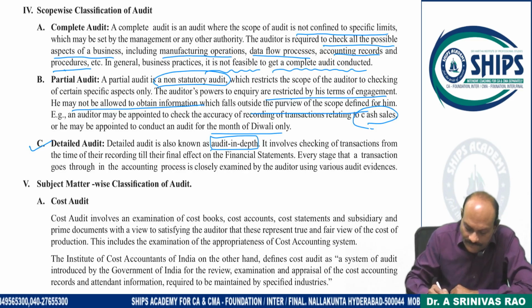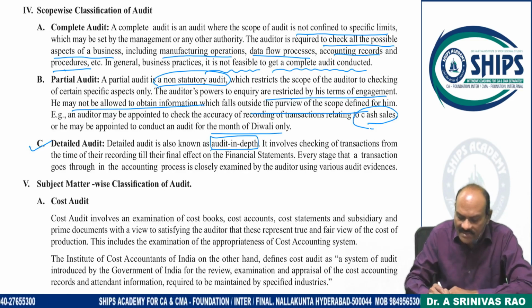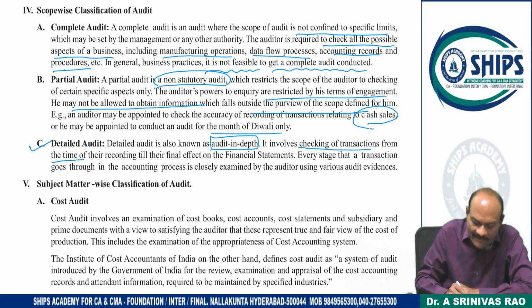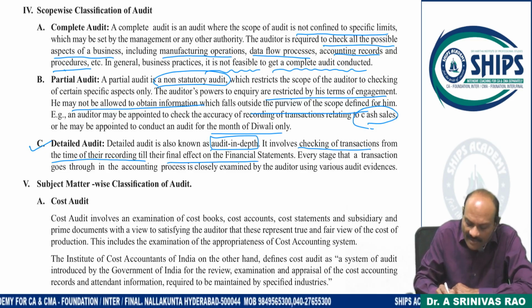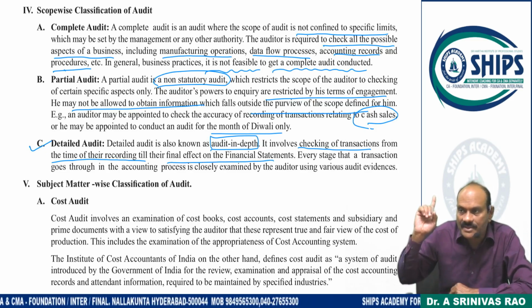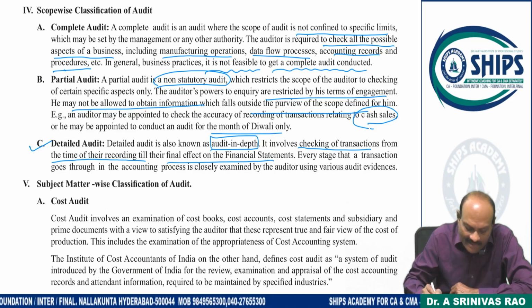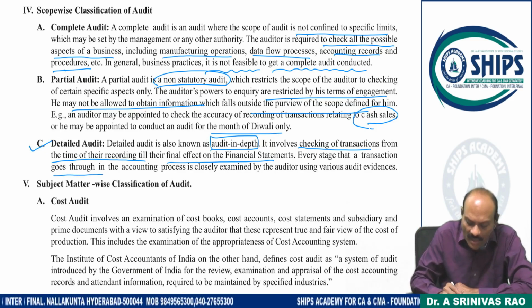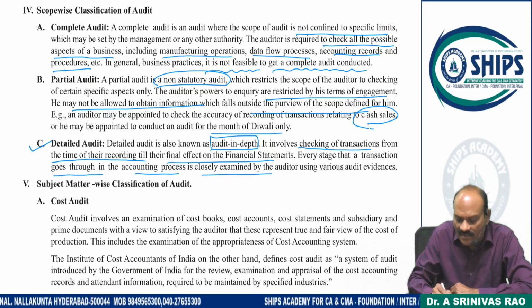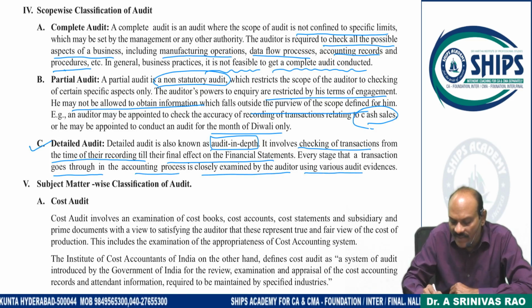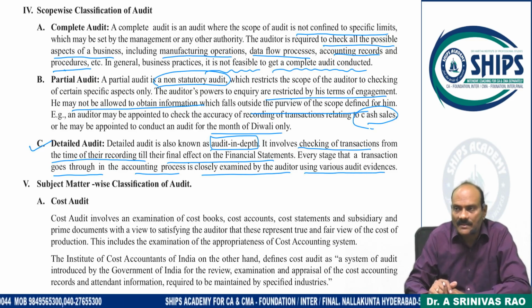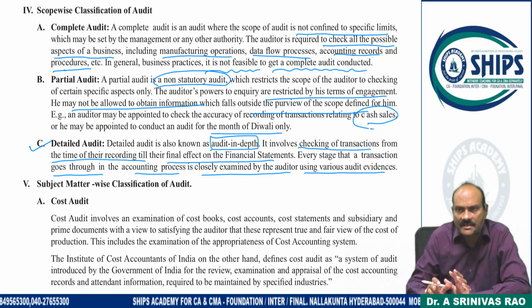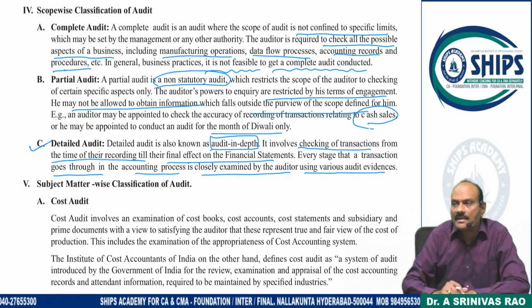Let us see. Detailed audit, also known as audit in depth, involves checking of transactions from the time of their recording, means the general entry, till the effect in the financial statements, in the balance sheet. Every stage that a transaction goes through in the accounting process is closely examined by the auditor using various audit evidences. Each and every transaction is not possible. At random I will select transactions only.